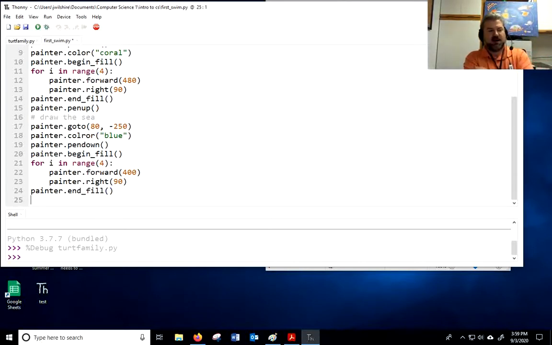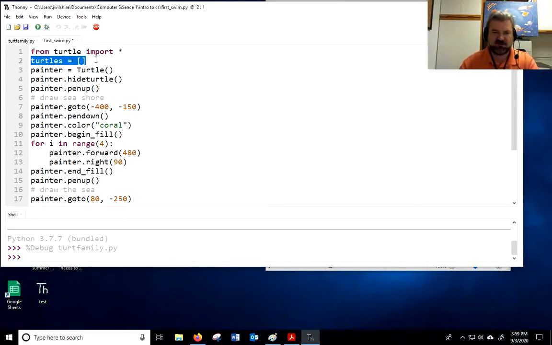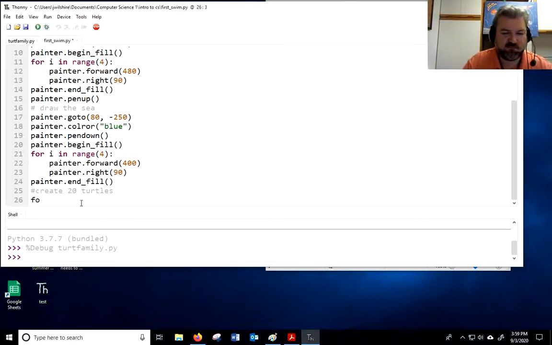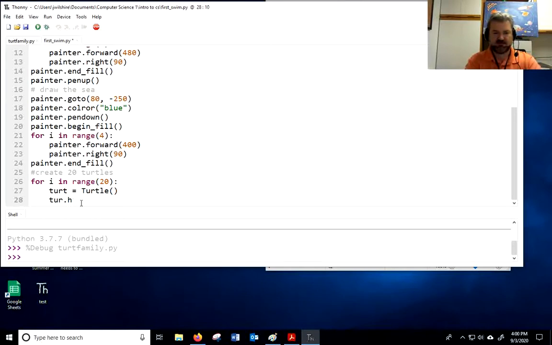All right, now I'm going to create 20 turtles. I'm going to make one turtle that's huge, okay, and then I'll make a bunch of little baby turtles, all right? Create 20 turtles, and then watch how I add them to my list that I made before. Maybe I should have declared that list later on, but I started right here. This list, all right, it's a list. Right now it's blank. There's no turtles in it. I'm about to add a bunch of turtles, okay? So here we go. For i in range 20. That's going to make 20 turtles. I'm going to say turt equals Turtle. turt.hideturtle.